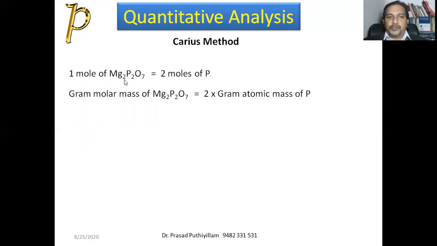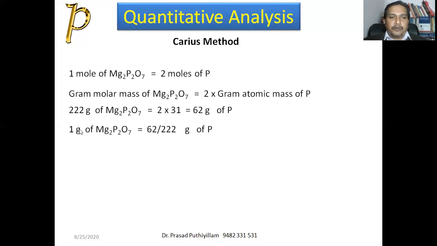Say 1 mole of Mg2P2O7 consists of 2 moles of phosphorus. The chemical formula itself gives P2, so we can say 2 moles of phosphorus. The gram molar mass of Mg2P2O7 is equal to 2 into the gram atomic mass of phosphorus. Here phosphorus exists as atom P only. By calculating the atomic masses of oxygen 16, phosphorus and magnesium and adding up, you get 222 gram of Mg2P2O7, which is equal to 62 gram of phosphorus.